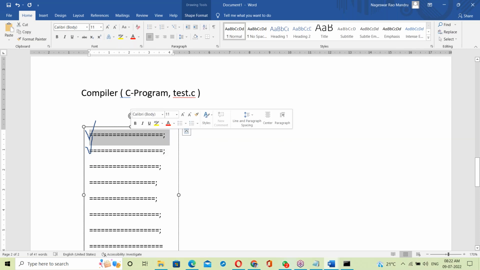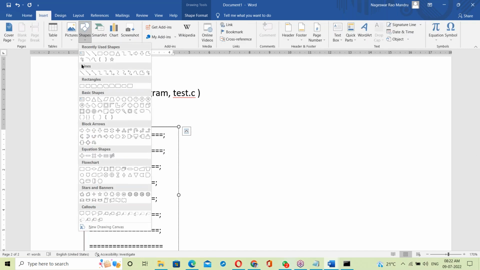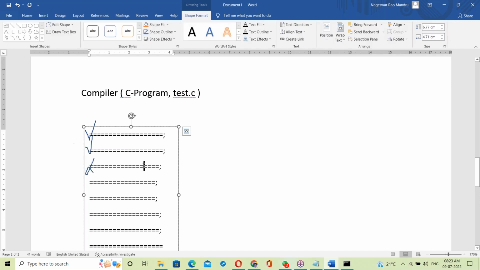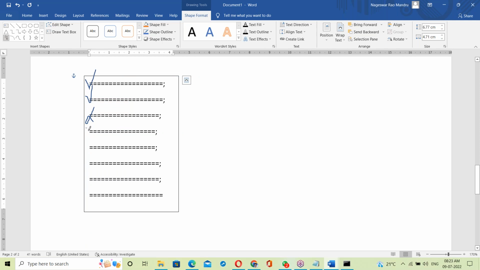Checking the first statement, it is correct. Even if correct, it won't convert. Second statement checking, even if correct, it won't convert. Then it checks the next statement. Suppose the next statement has something wrong. Error at the third line. After that, it checks the next statement also.